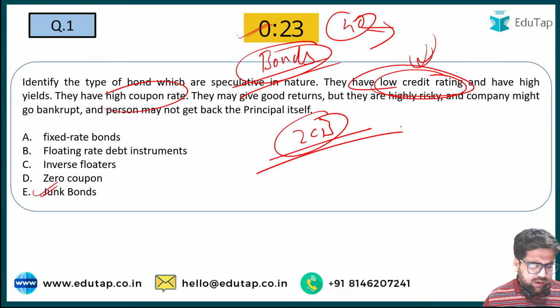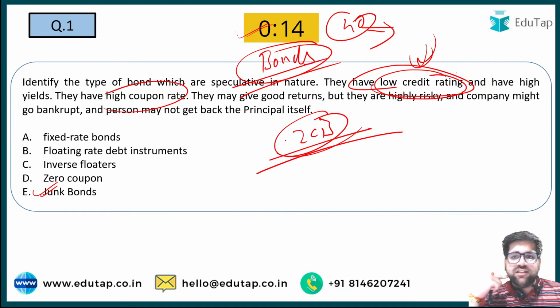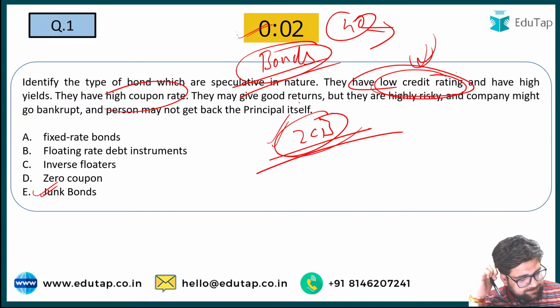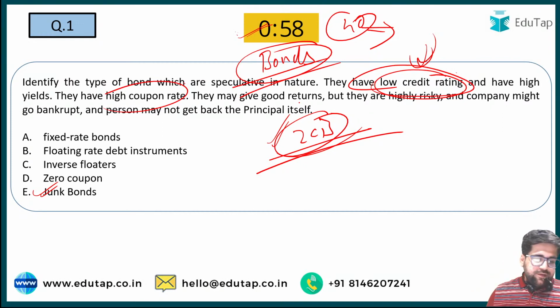Shivam is going with E. Vaibhav is also going with E. Yes, the correct answer is E. But can you let me know what is a zero coupon bond? Come on, this is my counter question to all of you. And if you can answer it, then definitely your concepts are really very much clear. So what is the answer? What is the meaning of zero coupon bonds?